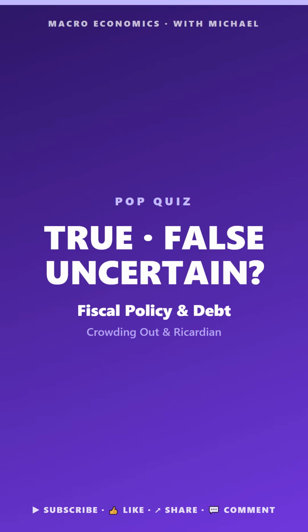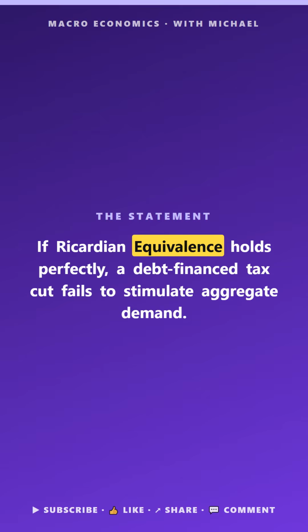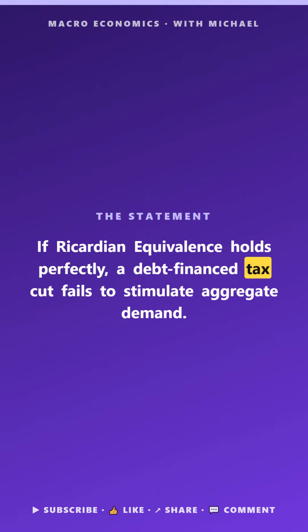Macro pop quiz. Fiscal policy and debt. True, false, or uncertain. If Ricardian equivalence holds perfectly, a debt-financed tax cut fails to stimulate aggregate demand.